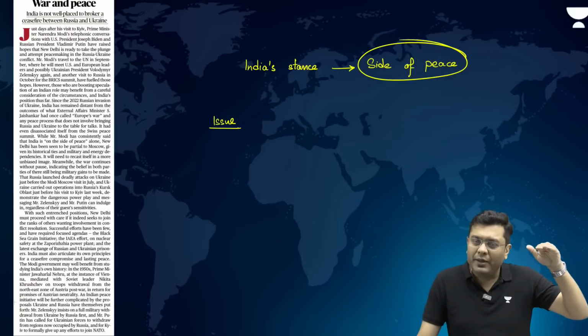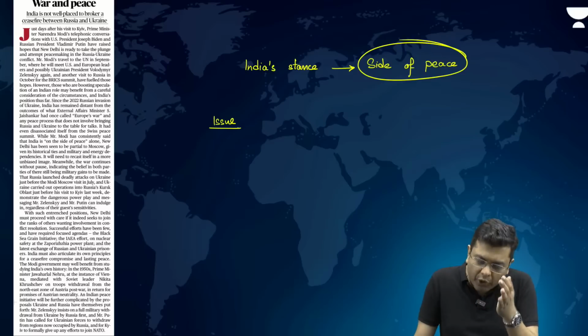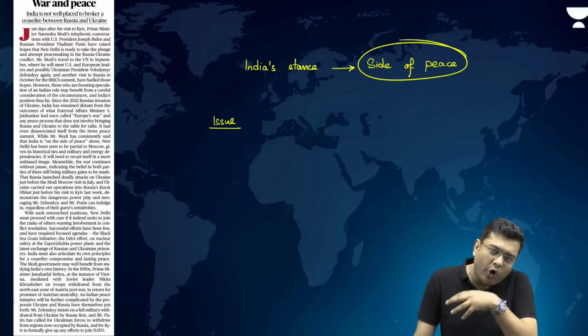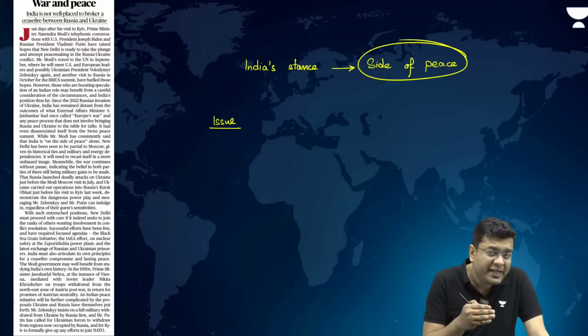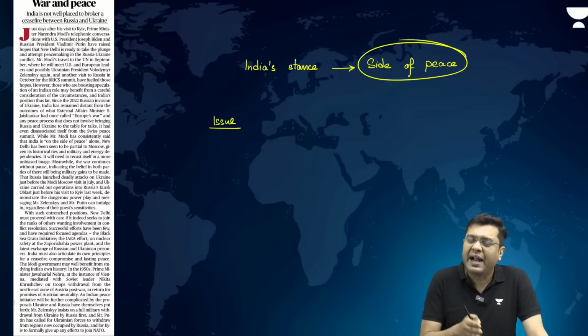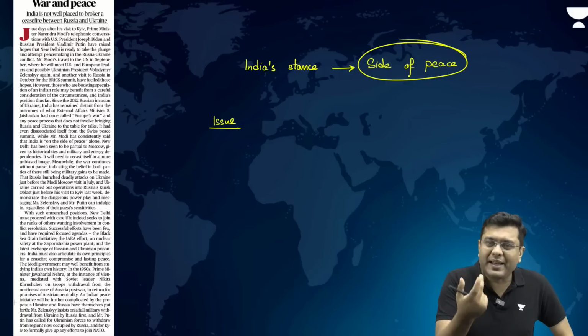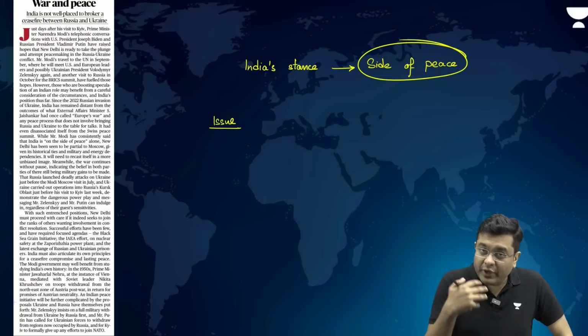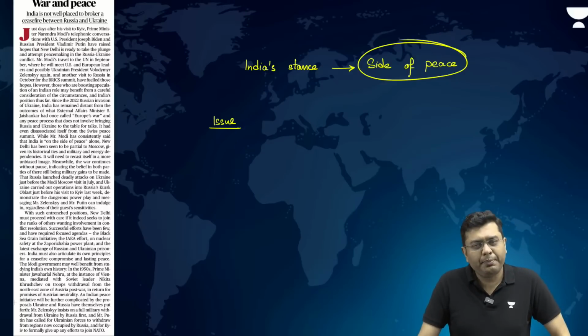Now this is being seen by the world as being partial towards Russia. So there is that issue or the problem that whatever stance that India takes, it will always be seen as a kind of a biased stance with Russia. So what India needs to do is to take a stand much more clearly that this war needs to end. And regardless of the fact that it can antagonize Russia for the short term, again, the interests are what drives the relations forward. So the economic interest, the military interest, the strategic interest with Russia, they converge to such an extent that it will have the momentum to carry the relationship forward.